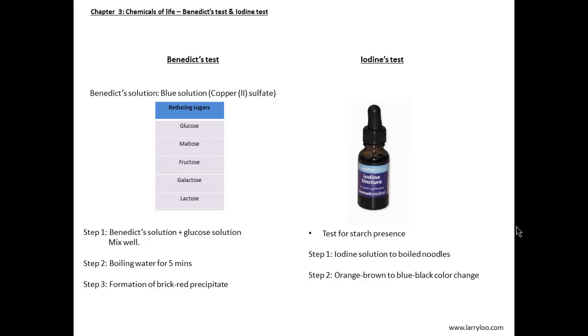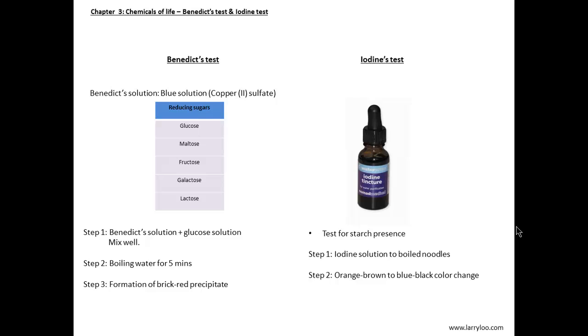Next, in order to test for the presence of reducing sugar and starch, we can use the Benedict test and the iodine test respectively. Benedict solution is a blue-coloured solution containing copper(II) sulfate. Step 1. Benedict solution is added to a glucose solution and mixed well. It is then set in boiling water for 5 minutes.